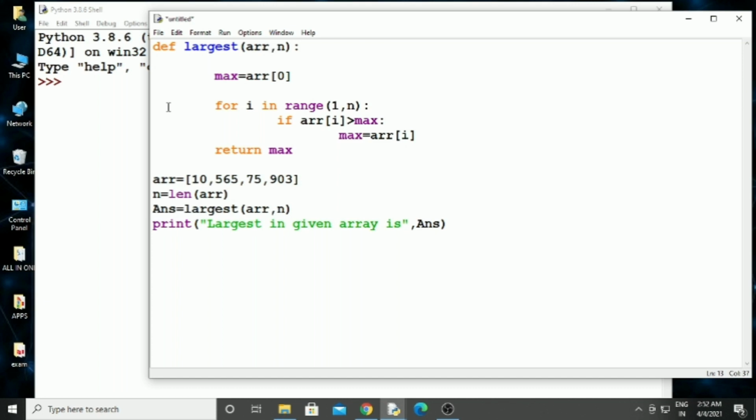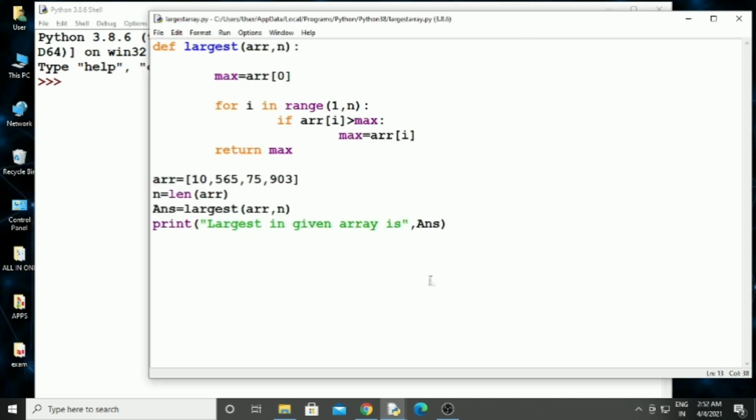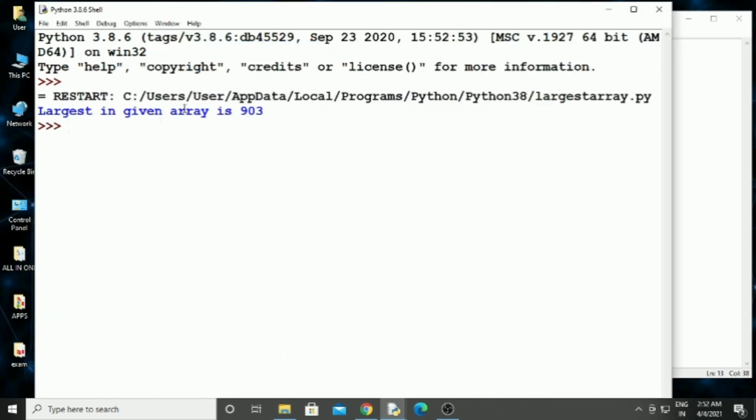answer). Let's save this file, save as, give file name largest array.py. Save this file, run module. You can see the output largest in a given array is 903.